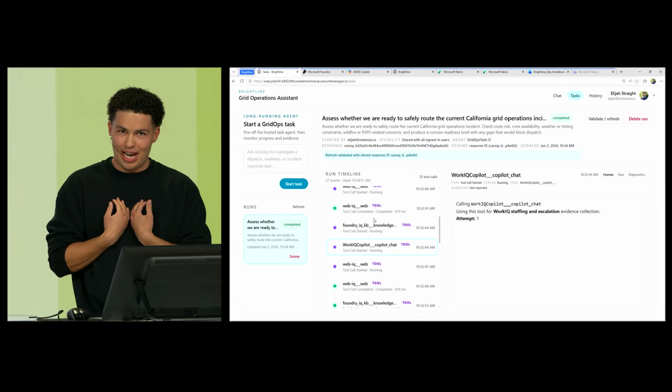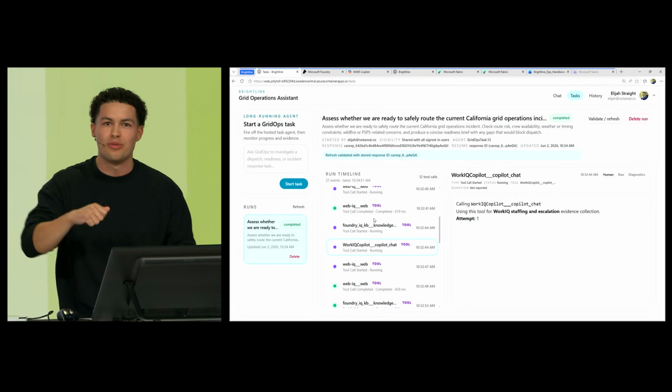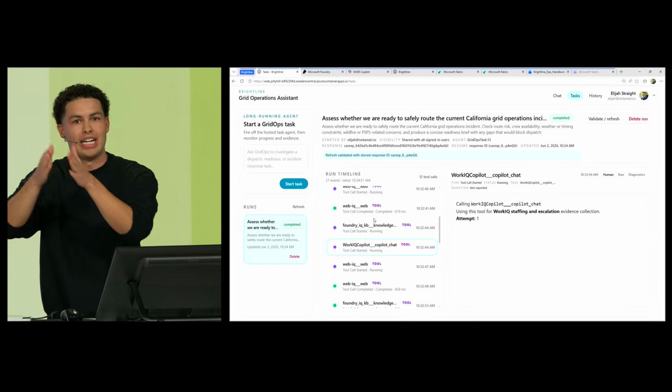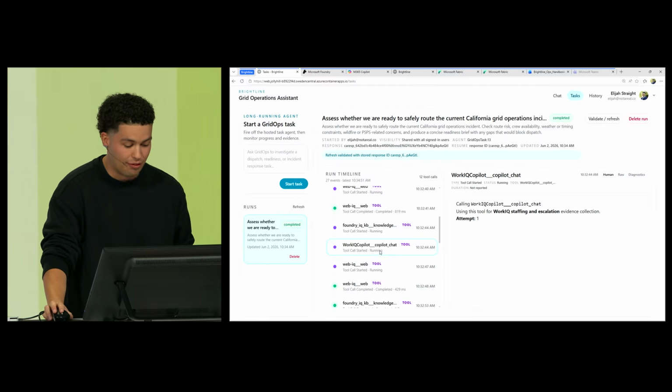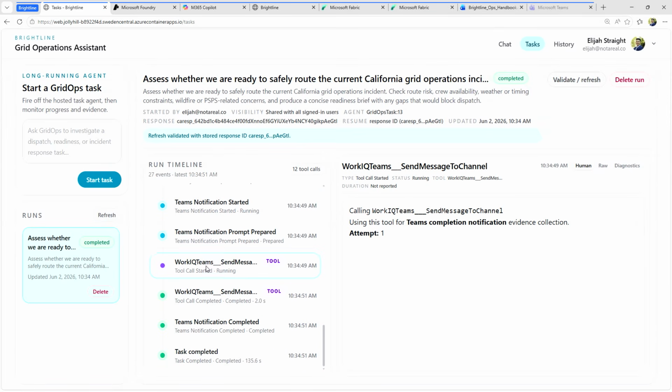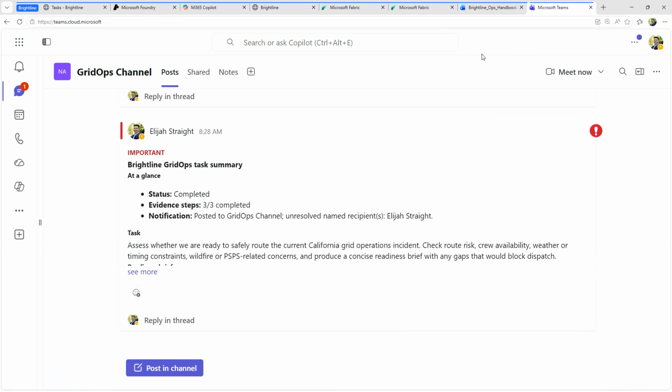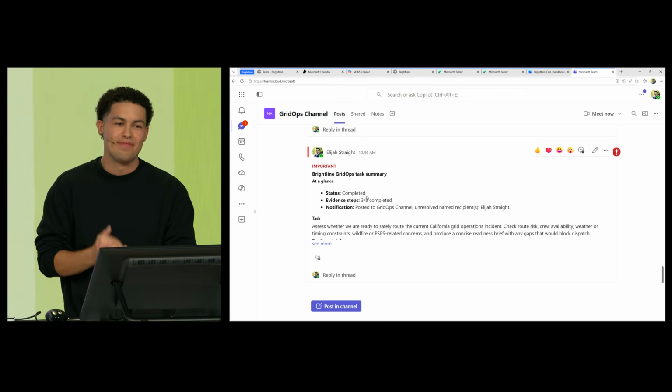I triggered this manually, but with Foundry routines, this can run on a schedule, turning a one-off response into continuous proactive execution. And if we look closely, we can see it even use the power of Work IQ to alert me directly about the incident. And if we go ahead and check Teams, it sent me an incident brief notifying me of the situation.